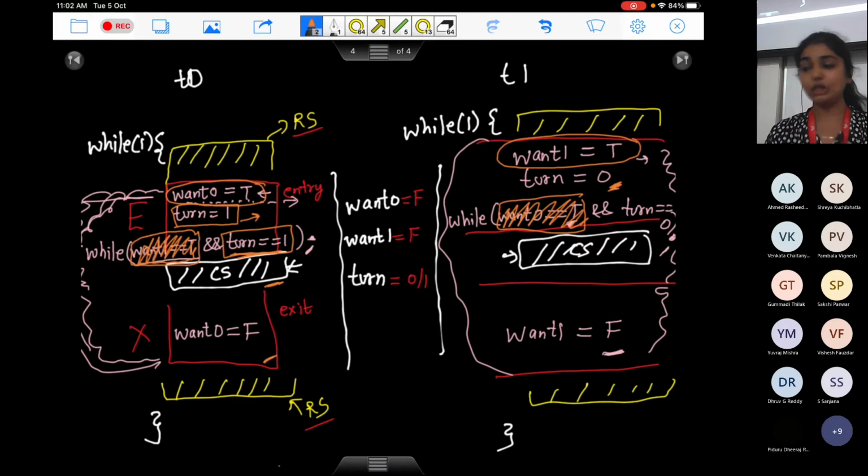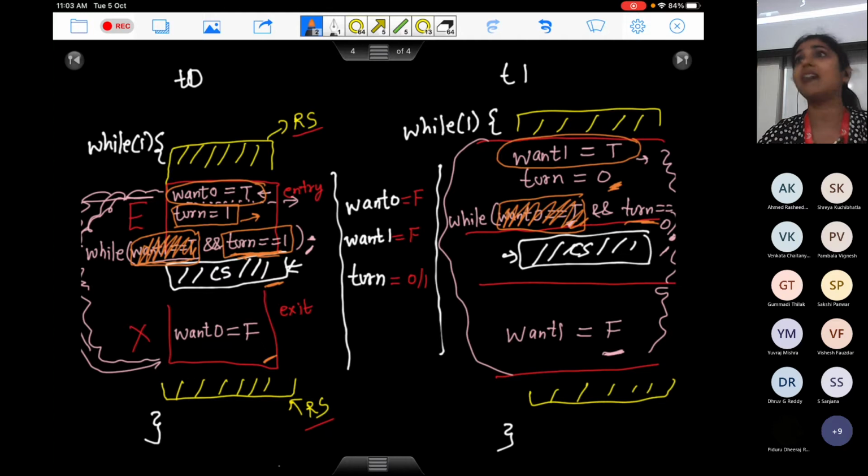So one thing only which you need to realize here, look at the value of turn. Once both the processes have said that we want to enter into the critical section, one of these statements will be executed at the end. So turn will be either 0 or 1. Right, and what will be turn? Whichever is the process which executes later. That will be the value of turn. If it is T naught which finishes first, then at the end turn is going to be 0. If it is T1 which finishes first, then turn is going to be 1. So turn is going to be exactly one of these things, 0 or 1.